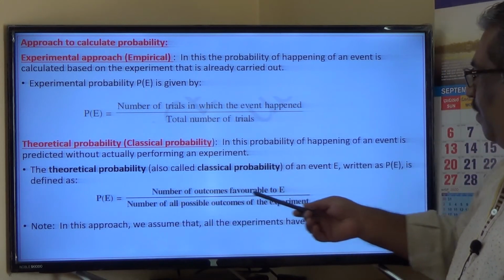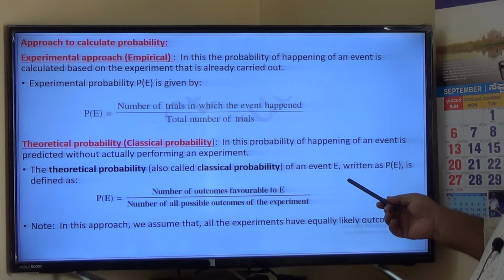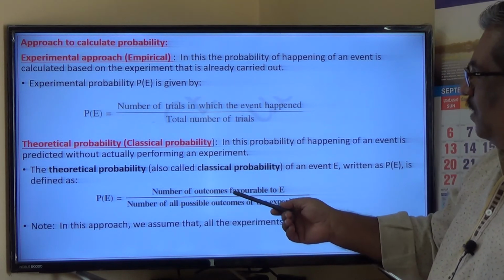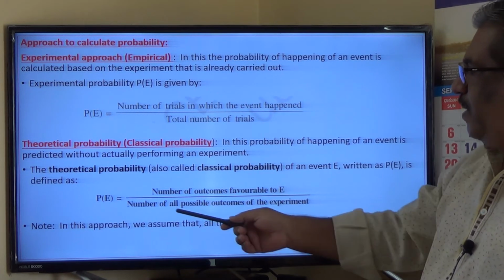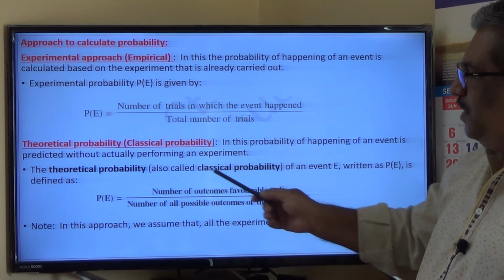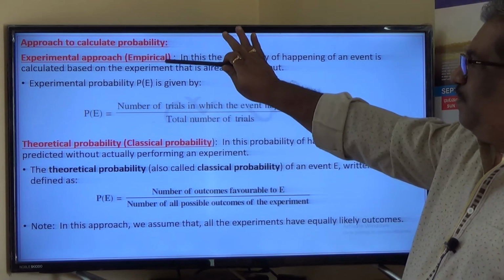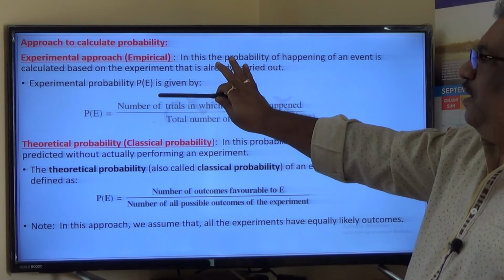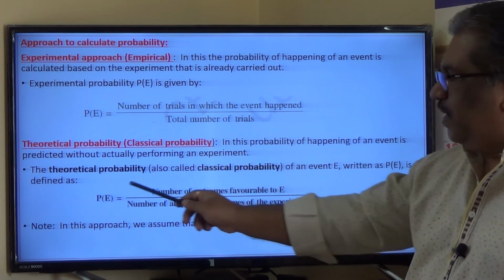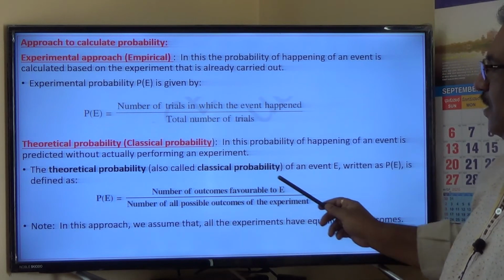And the theoretical probability of an event E, written as P of E, is given by number of outcomes favorable to E divided by number of all possible outcomes of the experiment. So please remember, this 9th standard probability we are not going to study. Only the theoretical probability or classical probability is the one which is there for 10th standard.